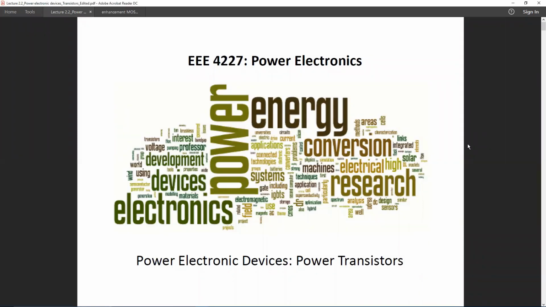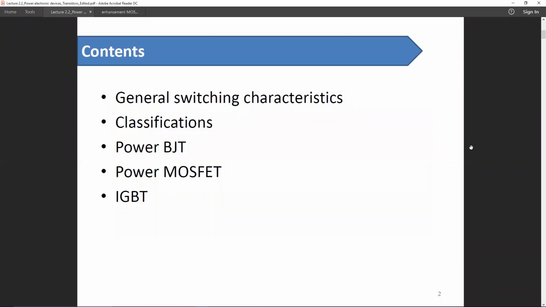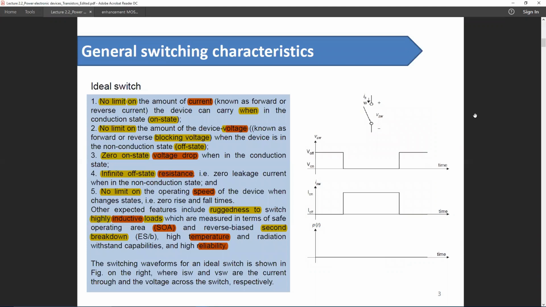Power transistors. In power electronics, since we are using transistors as a switch, it is better to identify the characteristics of switches.